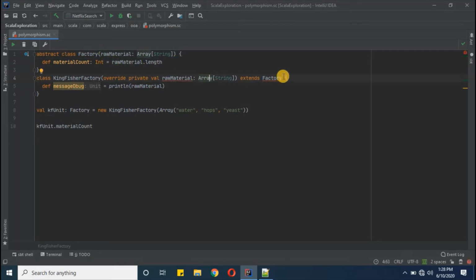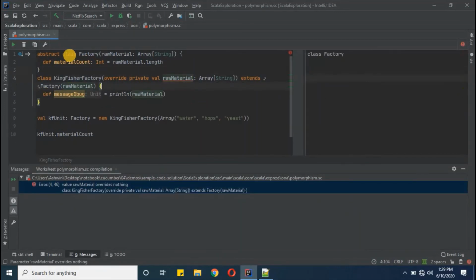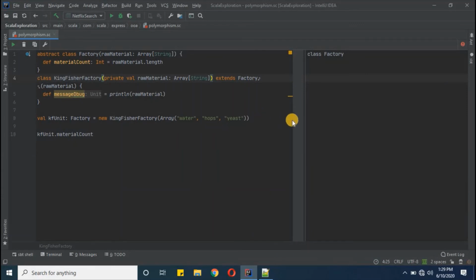And now when we call it, we need to pass this raw material reference to this factory. Since we have removed it from this class body, there is no need to override, and that's what we are getting as the compile time error here. So now I will simply remove this override because it is not required in our case as per our changes.